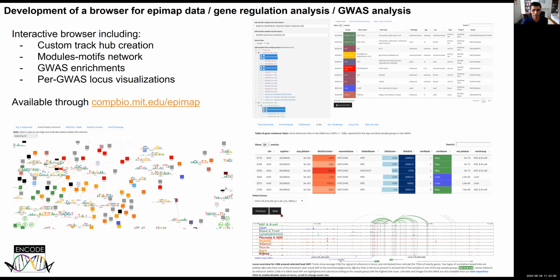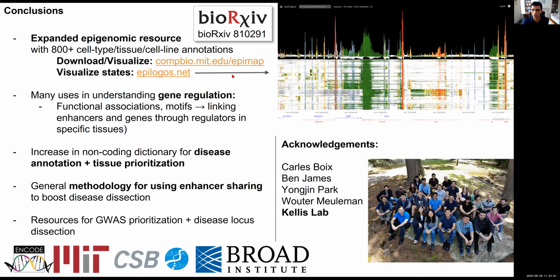So overall, we've basically built this tool that is very helpful for uniform processing of all these data sets, generating this large resource, but also using it for gene regulatory studies and for disease studies. And these are some snapshots from this interactive website that you can find here, enabling you to look at custom track hub creation, modules, motif networks, GWAS enrichments, and per locus visualization across 30,000 loci. You can basically browse by GWAS study, then GWAS region, and then individual SNPs within these regions, and then the specific enhancers, tissues where they're active, and target genes where they're linked. So I really encourage you to explore this.